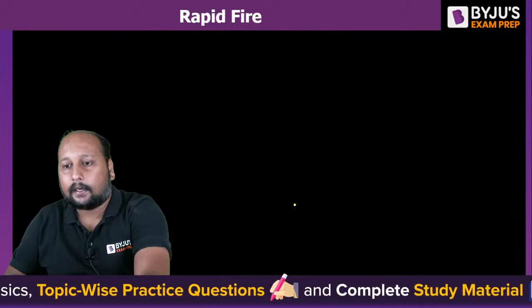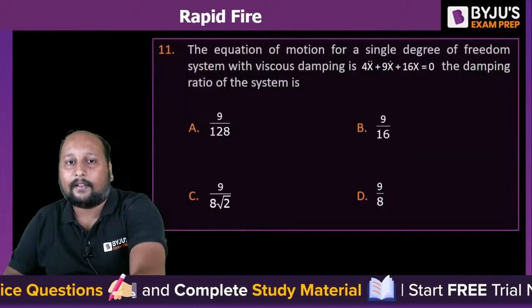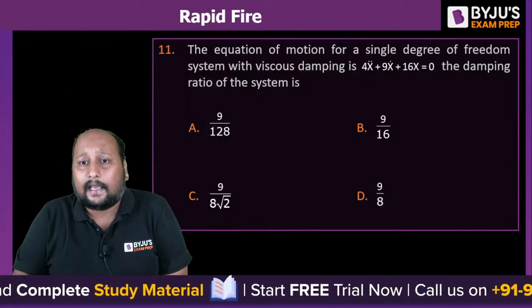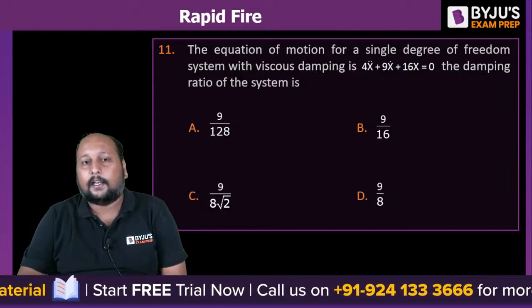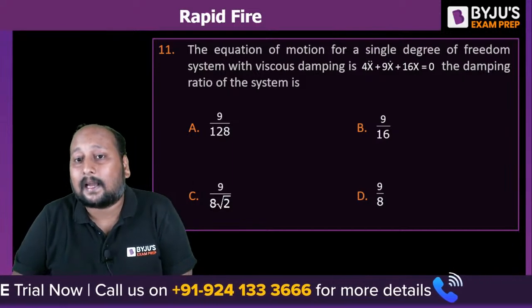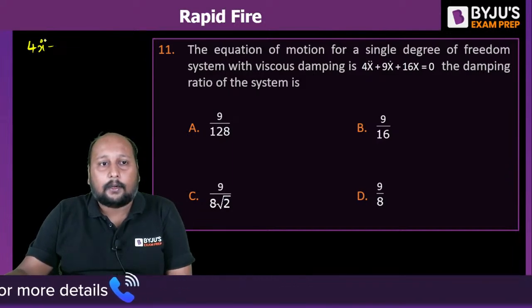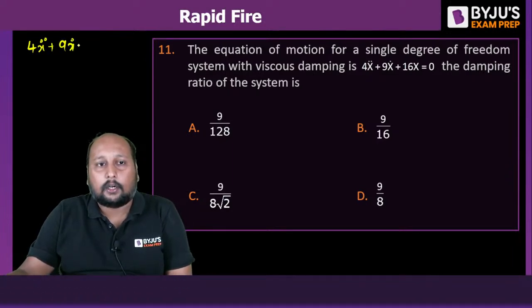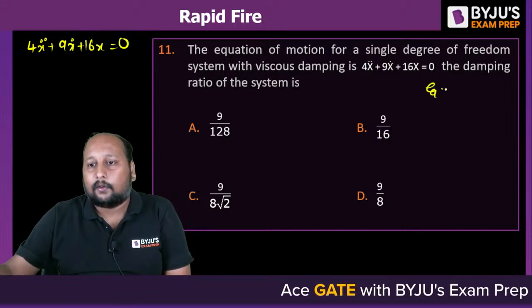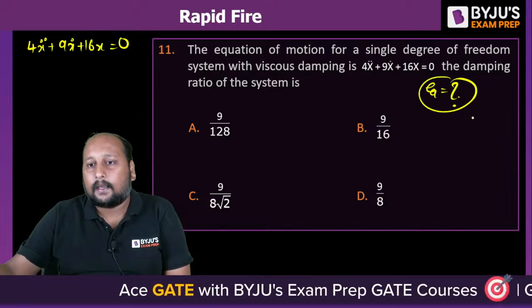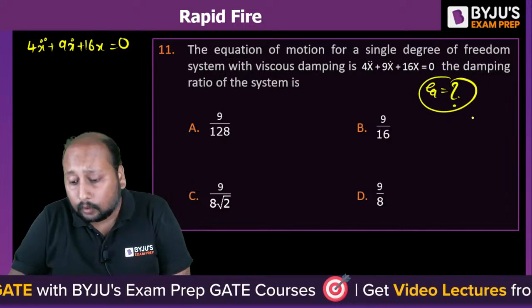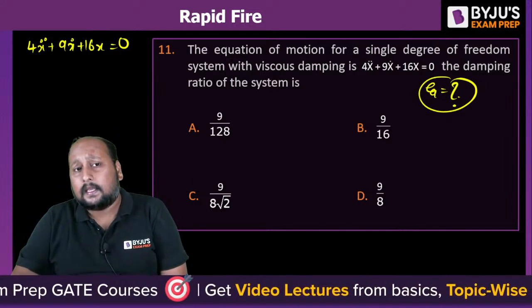Clear? Next, question number 11 on the screen. In the equation of motion of a single degree of freedom system with viscous damping, we have 4x double dot plus 9x dot plus 16x equal to 0. What is the value of zeta? Option A, B, C or D?